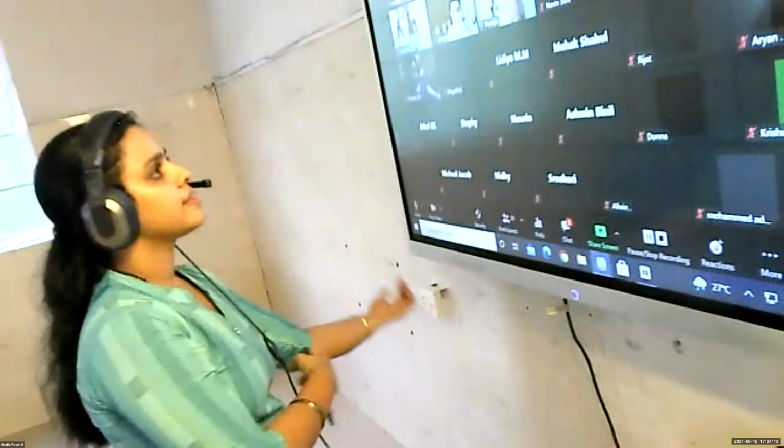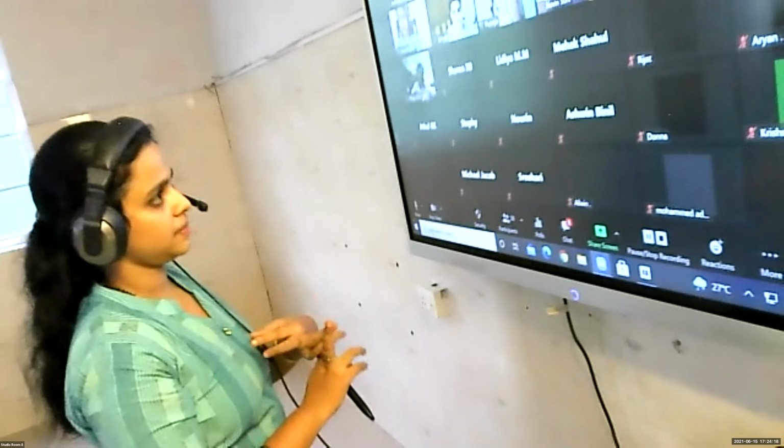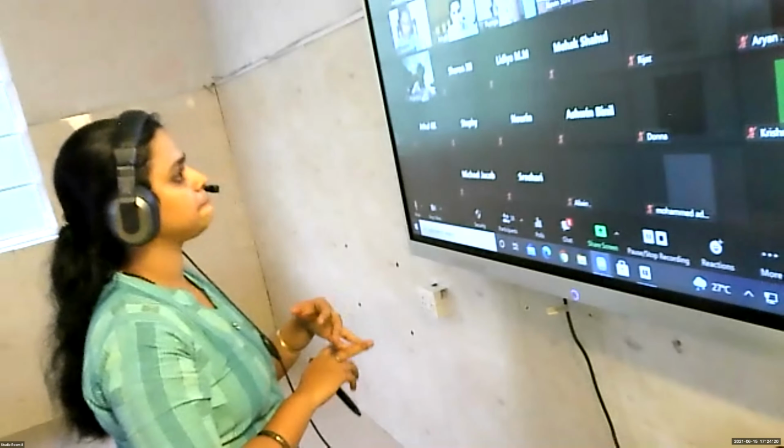So now we were discussing two topics. One is Lorentz force and the other is velocity selector. I hope this is clear to you, right?